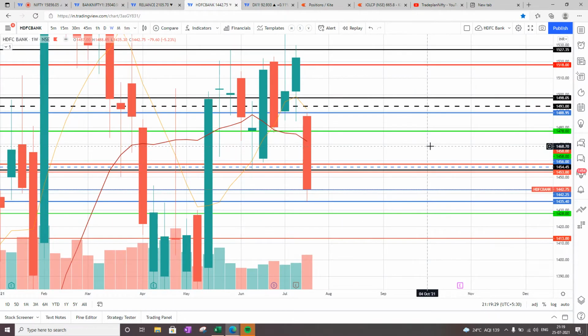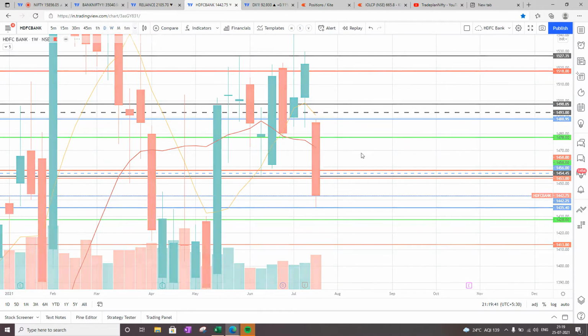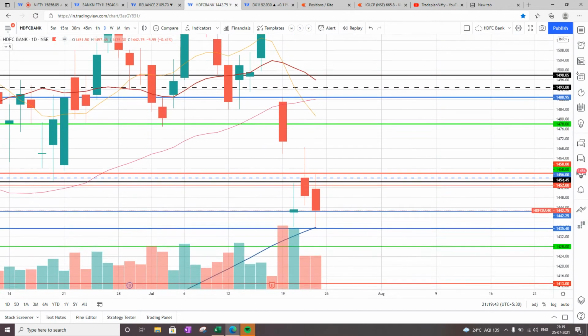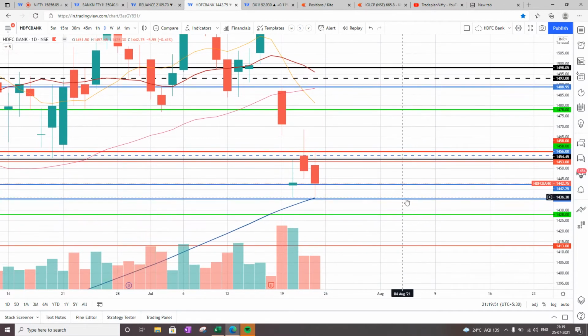When we look into HDFC Bank, HDFC Bank is looking extremely weak. It has closed on a weekly basis below 8, below 20 after the result announcement, and now it is at 1442. The pivots are also going down, and on the daily chart it has closed below 20, below 50, and below 8 bar moving average, but now it has taken a support on 200 bar moving average. So we need to see how it is acting at this level.